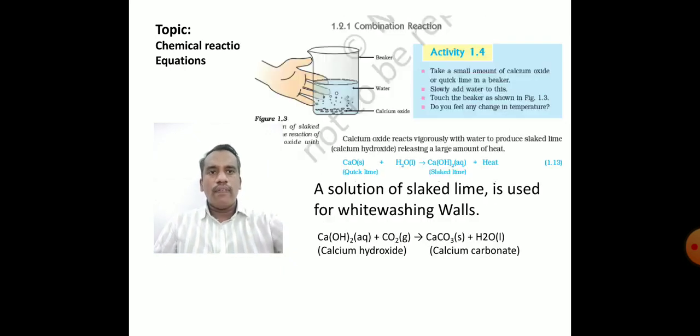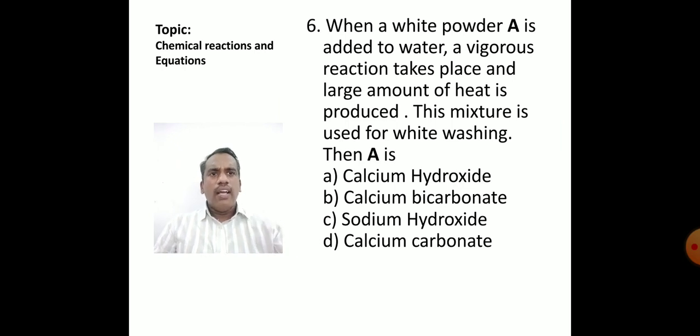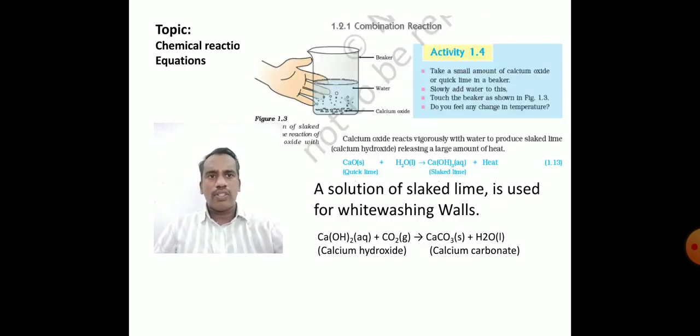Let us recall from the topic that we had learned. It is also an example of combination reactions. We had taken a beaker, and in that beaker we had taken some water. In that water we had added some powdered substance, and this is the one in which we learned in theory that calcium oxide when added to water forms calcium hydroxide. The question is giving a large amount of heat, meaning when calcium oxide is combined with water, it gives calcium hydroxide.